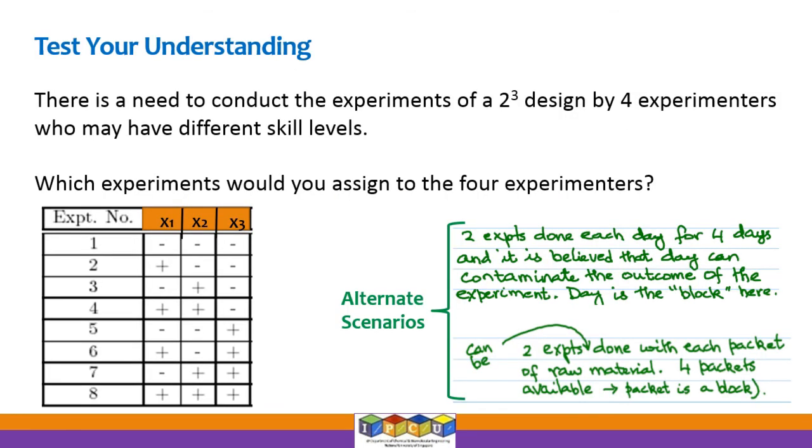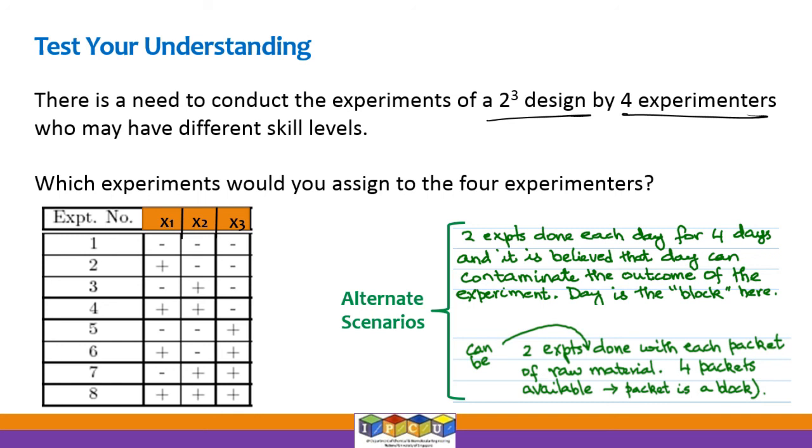So now comes the question that I had posed earlier. We need to conduct 8 experiments, and we have to use 4 experimenters who may have different skill levels. That means each person can do only 2 experiments, right? That can be due to a union kind of a decision where we cannot overwork people. So they say, well, people cannot do more than 2 experiments on a single day. The 8 experiments have to be completed on a single day. Therefore, each can do only 2 experiments.